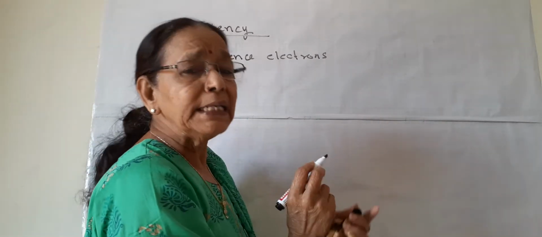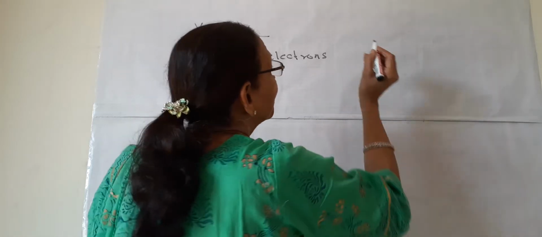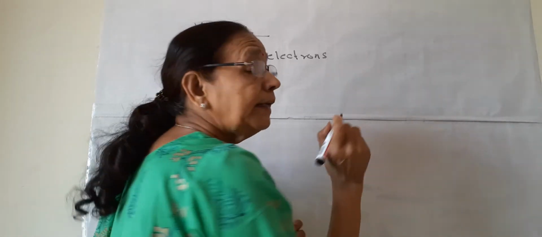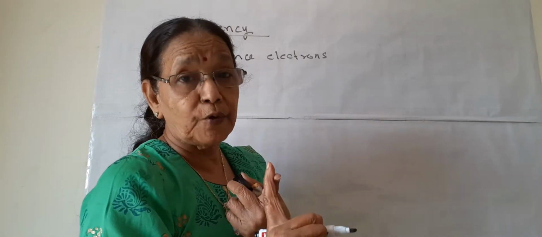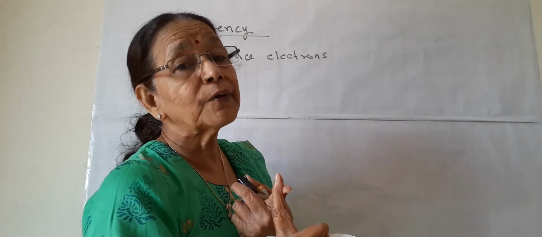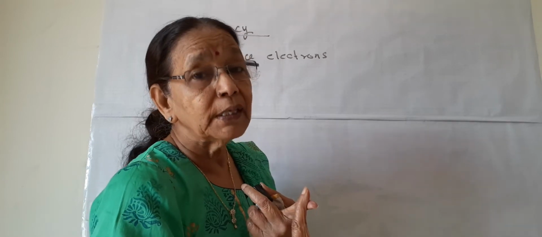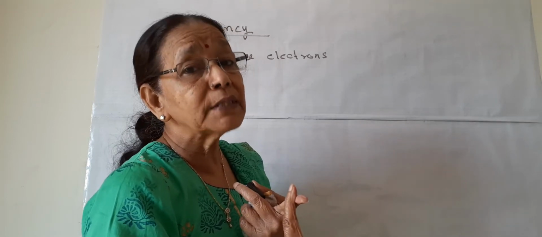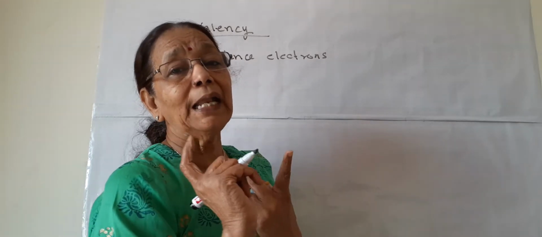Suppose I am making the EC, or electronic configuration, of sodium. EC is formed only of electrons, and the number of electrons is equal to the number of protons, and the number of protons is the atomic number of that element.